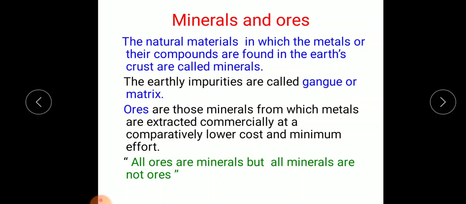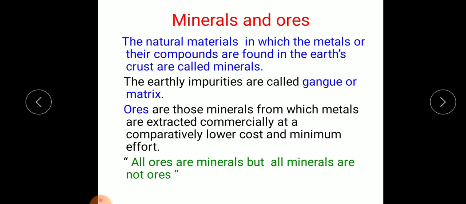Now ores. Ores are those minerals from which metals are extracted commercially at a comparatively lower cost and minimum effort. So ores are those minerals from which we can extract a metal at a very low cost and in a convenient way.